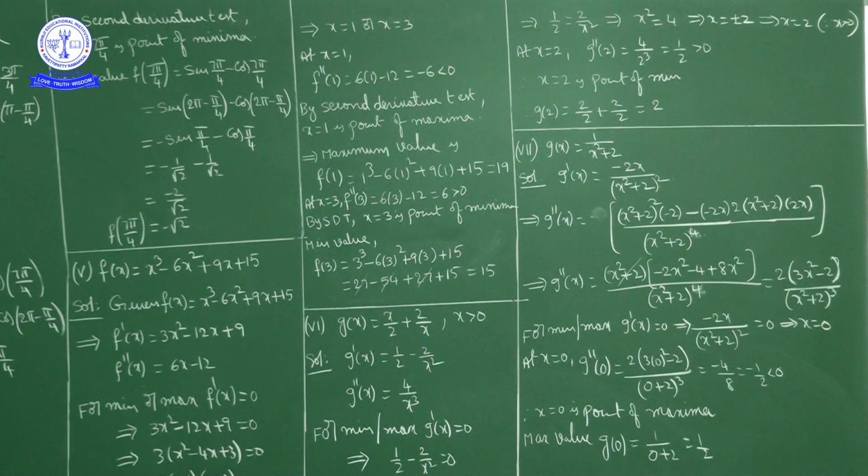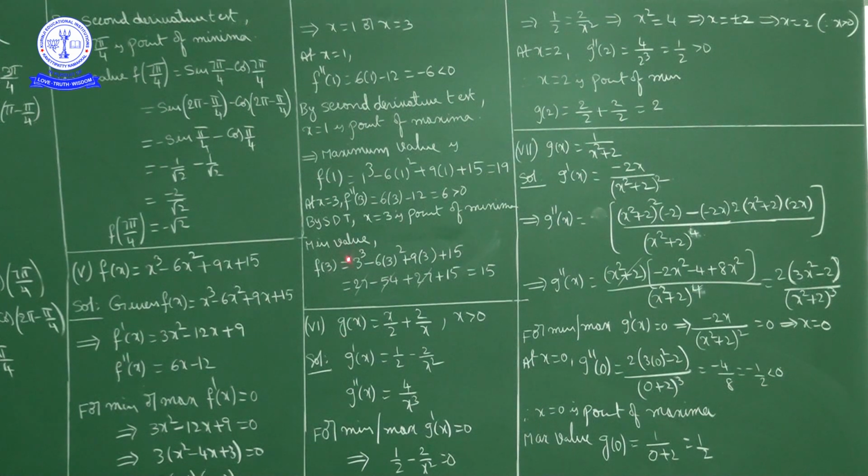So f double dash of 3 positive means by second derivative test, x equal to 3 is a point of minima. Okay, x equal to 3. By second derivative test, x equal to 3 is point of minima. So minimum value is f of 3. f of 3 is how much? f of 3 is 3 cube minus 6 into 3 square plus 9 into 3 plus 15. In place of x in f of x, write 3.